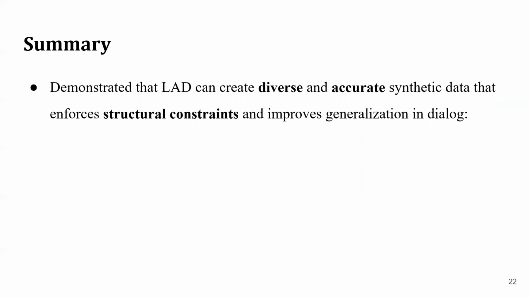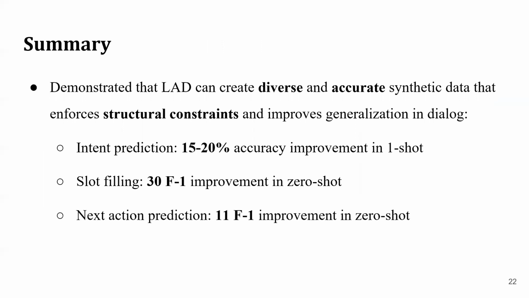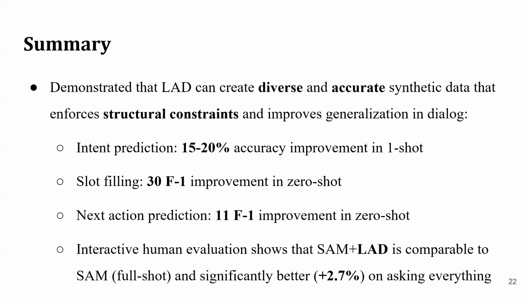So to summarize, we demonstrate that LAD can create diverse and accurate synthetic data that effectively enforces the necessary task-specific structural constraints and thereby improves zero-shot generalization in dialog. For one-shot intent prediction, we achieve 15 to 20% improvements across 3 different data sets. For zero-shot slot filling, LAD facilitates a 30-point improvement in the F1 score. And for the problem of next action prediction, we achieve an 11-point improvement in the F1 score. And finally, our interactive human evaluation shows that SAM plus LAD is comparable to the full shot SAM model and significantly better on asking for everything.